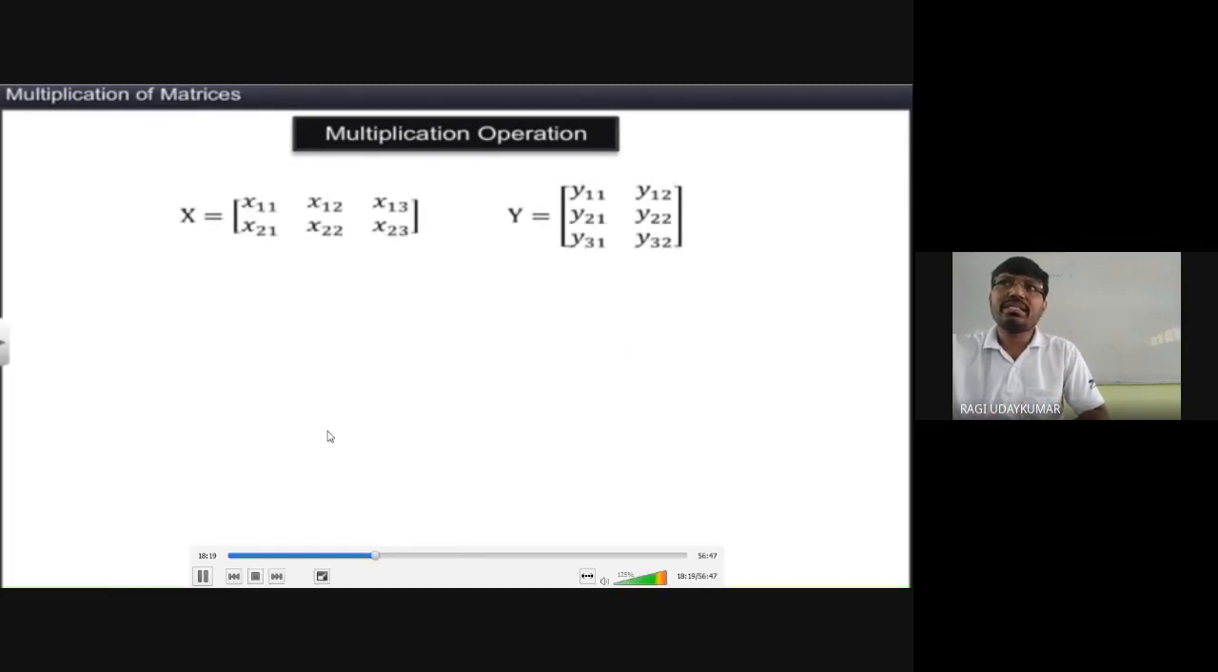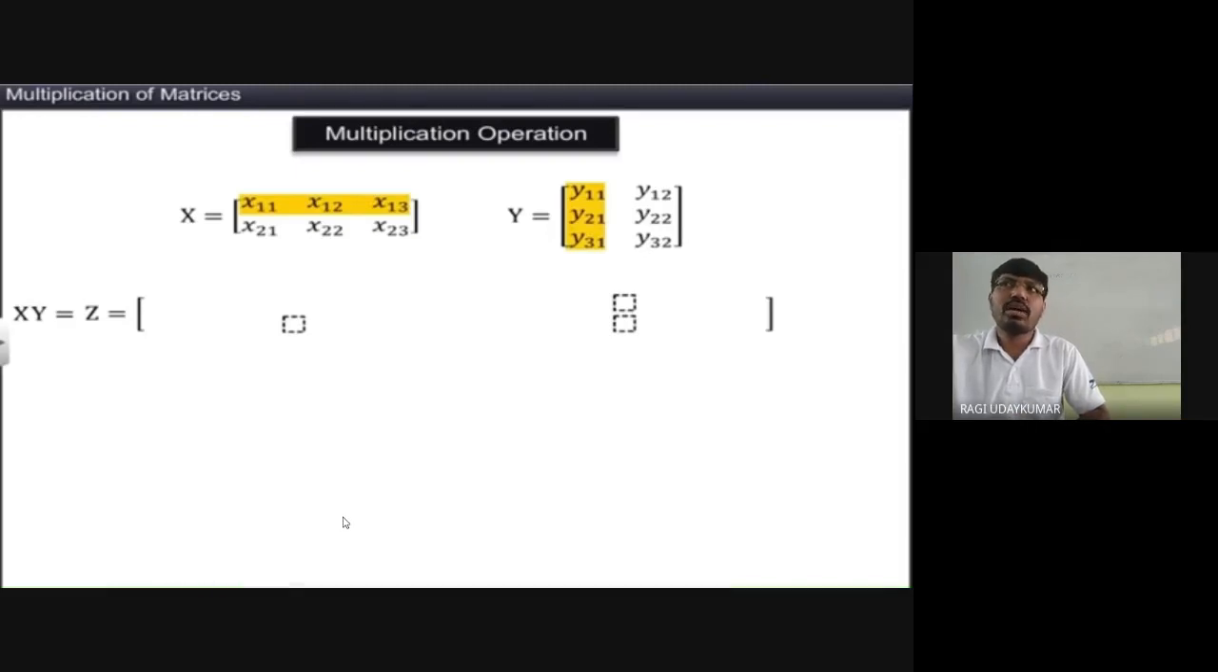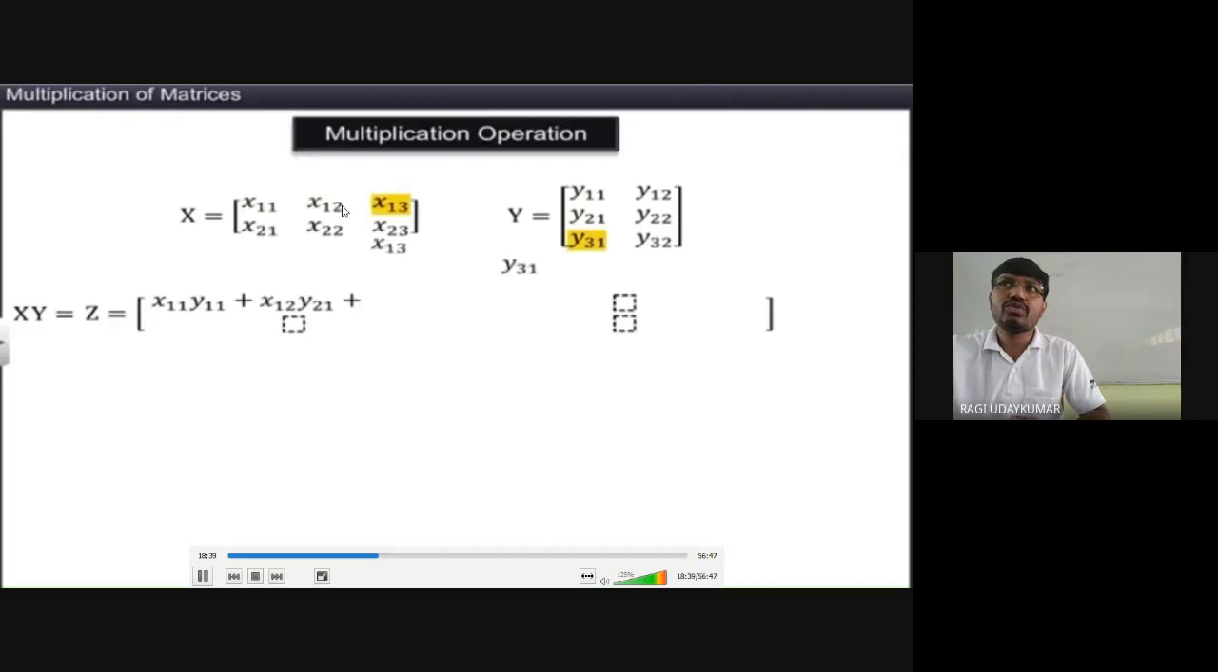Suppose as an example, these two matrices are given to you. See here, the first matrix is going to have 2 rows, 3 columns, 2 by 3, and the second 3 rows, 2 columns. The resultant matrix will have 2 rows, 2 columns. So for the first entry, we multiply x11 with y11, x12 with y21. This is first row, first column, so we multiply the first row with the first column.